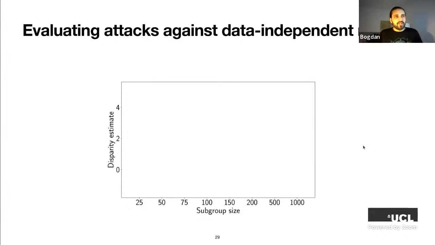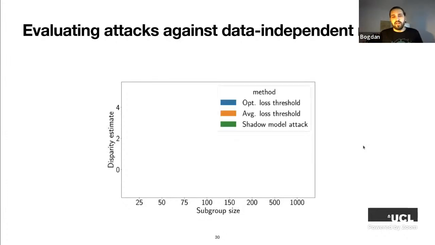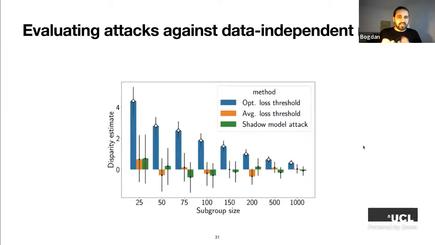Okay, so we measure 3 methods, and I'm going to detail in a bit how exactly we apply them. We measure a so-called shadow model attack, and 2 other threshold-based attacks, average loss threshold and optimal loss threshold. For the average loss threshold attack and the shadow model attack, the disparity estimates, the difference between subgroup vulnerabilities, are on average around 0.